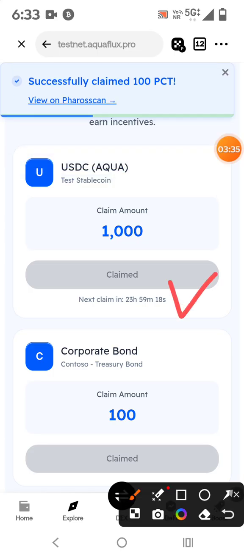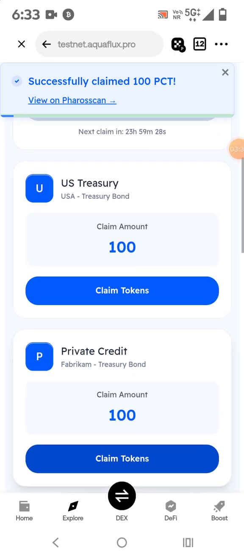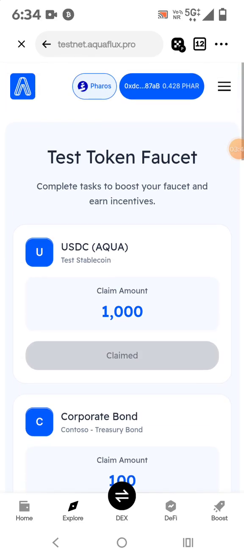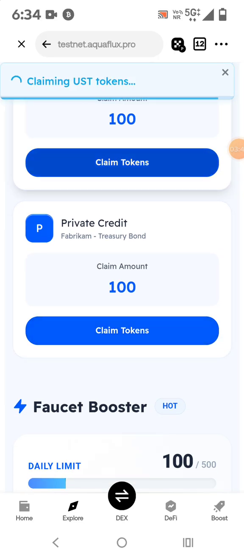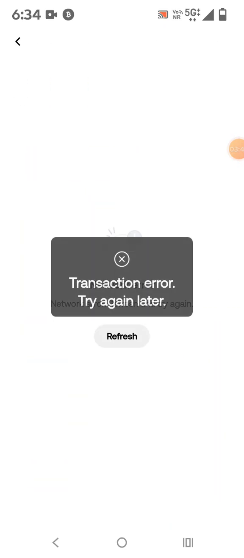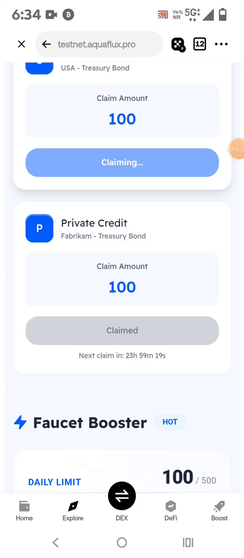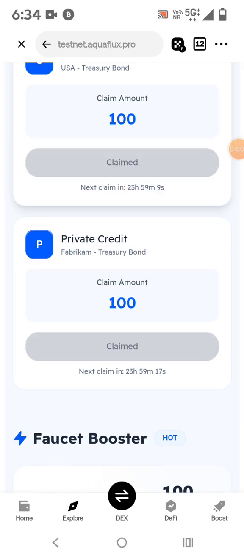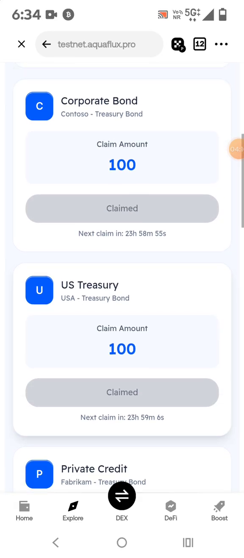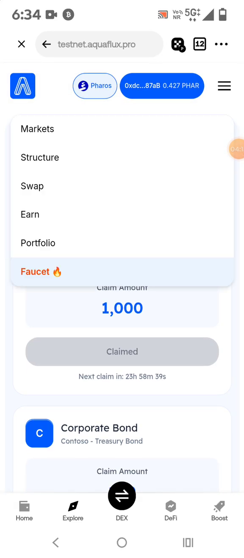So you can see that we have already claimed this, and still these are remaining. So it will, I think, automatically come. So let me again try. So you can see some error also because network is very congested. तो दोस्तों यहाँ पे network थोड़ा सा congested है. So you have to try 2-3 times, then it will perform. So I think one by one you have to claim. तो एक एक करके करना. So I think all we have claimed here. तो दोस्तों ये सारा जो हम claim कर चुके हैं.